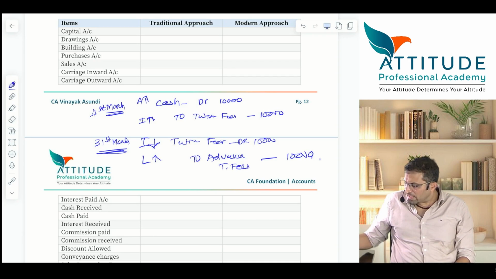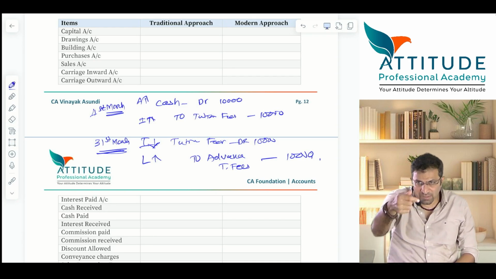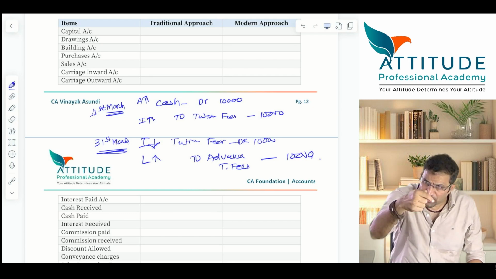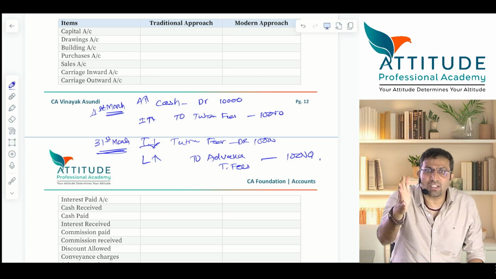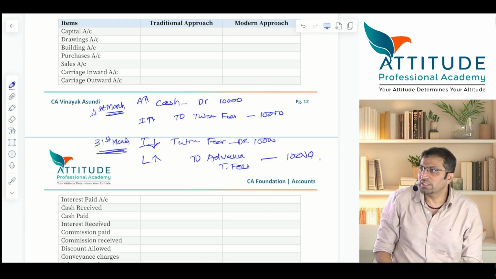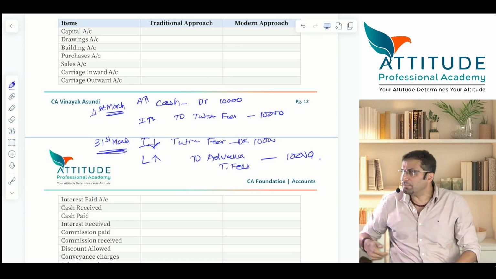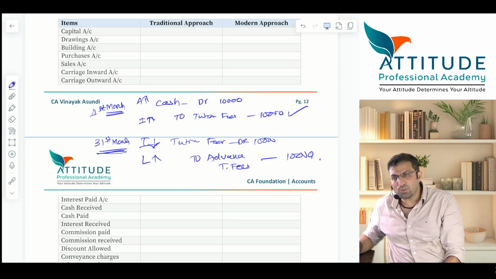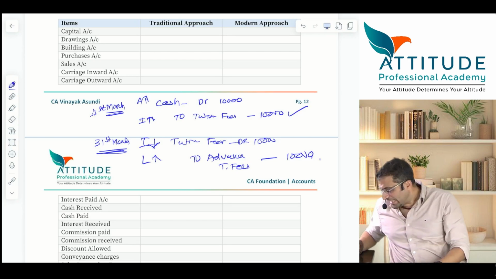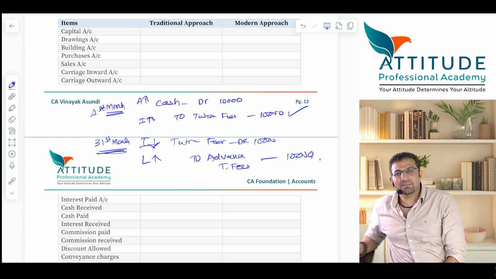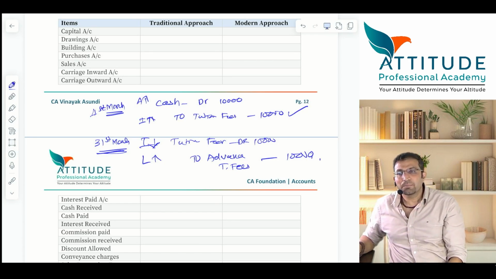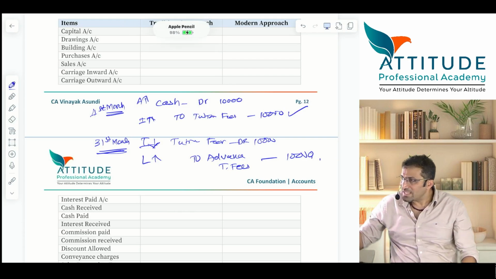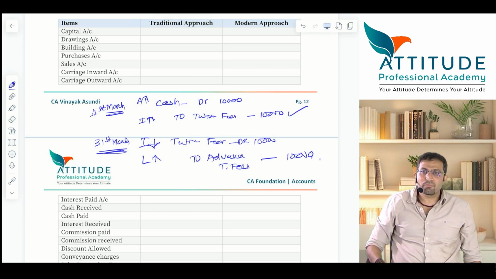Sir, but initially I have treated it as income. You treated it as income, but did you render the service that year? That year, have you rendered the service? It means, have you earned it or not? Not earned by you. If it is not earned by you, then you cannot treat it as income. Sir, but I have already treated this as income. Now reverse it. No. Reverse doesn't mean the cash account should be credited. You will not give cash to the student. You will say advance received. You will treat it as a liability. Is it going into your mind or not? Sure? These are the things you have to understand, and this is practical. Now some students will say, sir, I have started on 15th March.